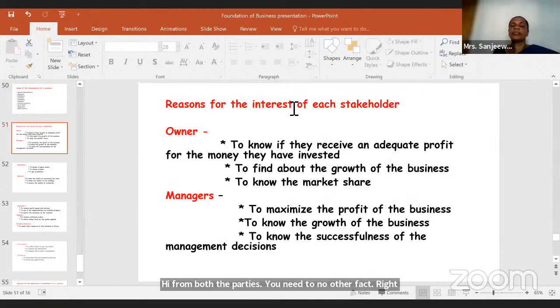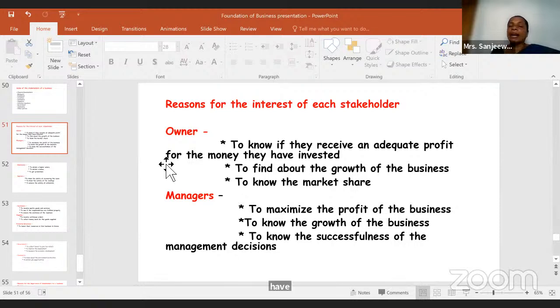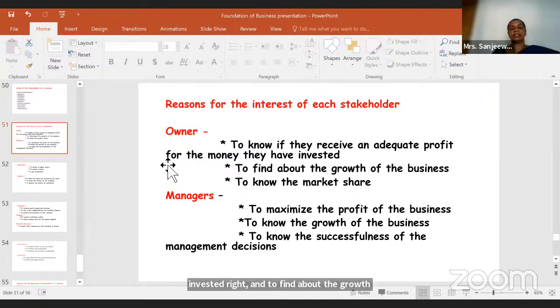So now, the reasons for the interest of each stakeholder. If you take owners, why do we care about these owners? To know if they receive an adequate profit for the money that they have invested, right? And to find out about the growth of the business, to know the market share.